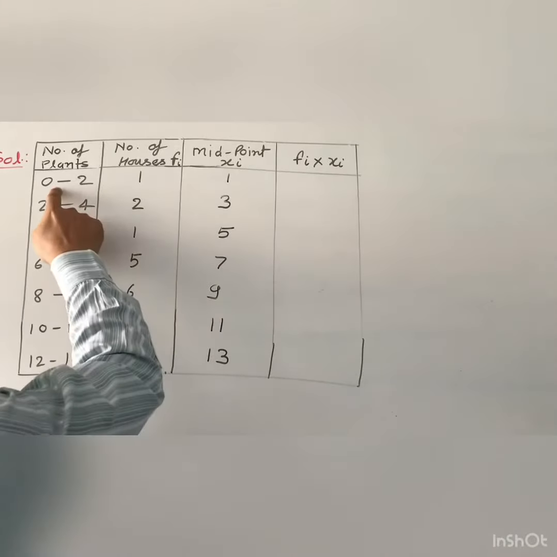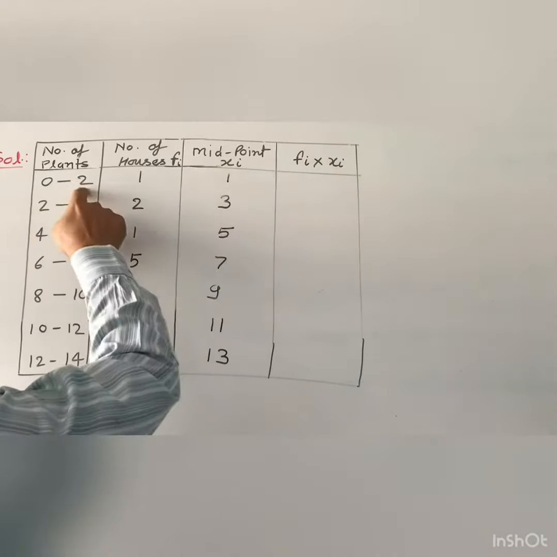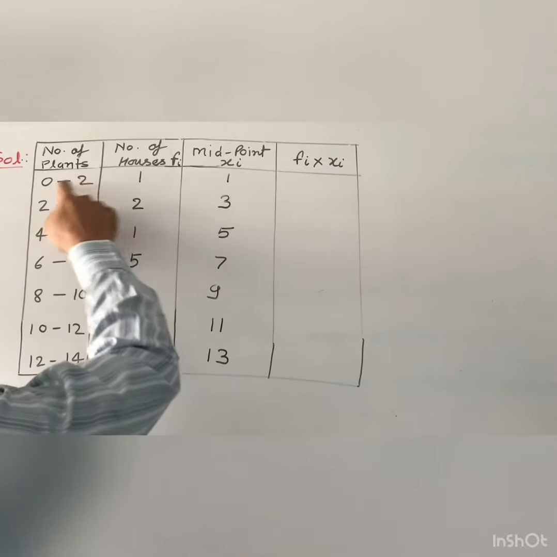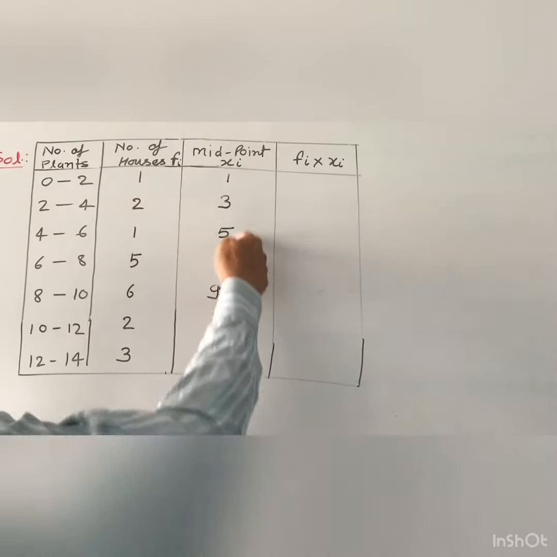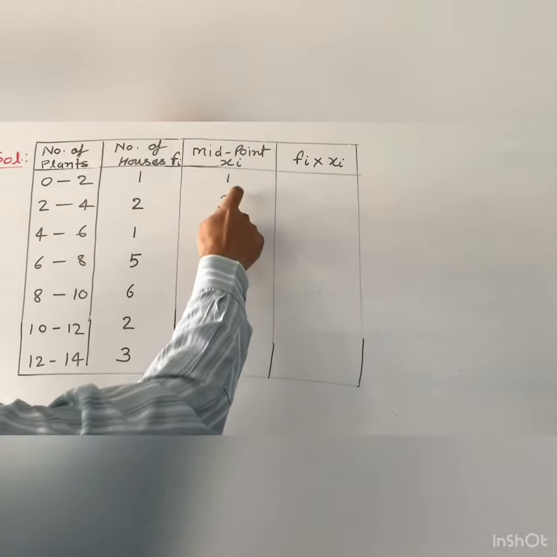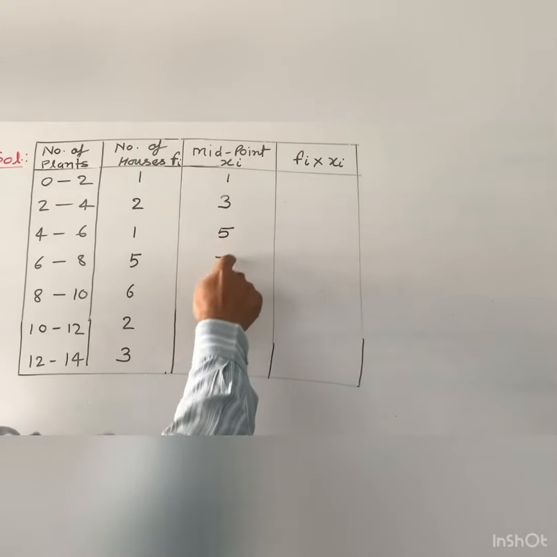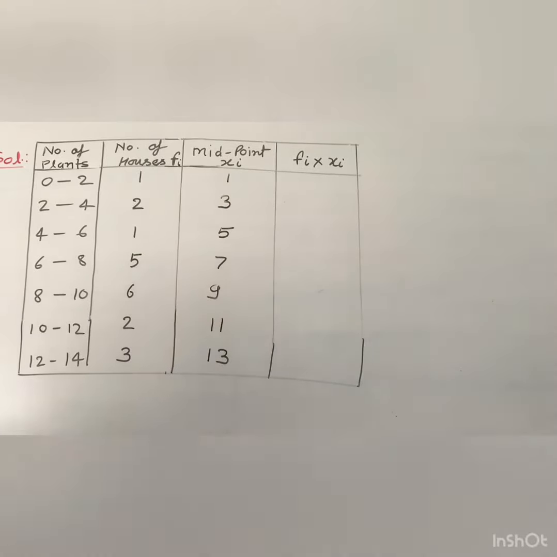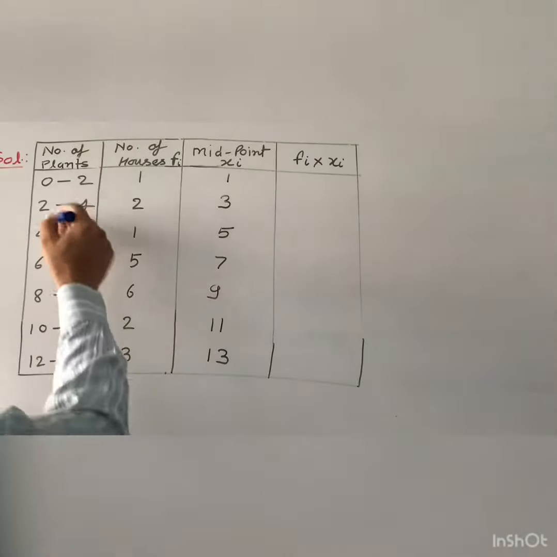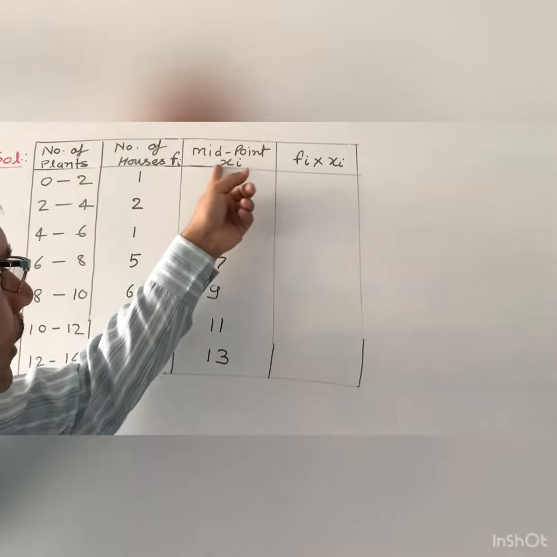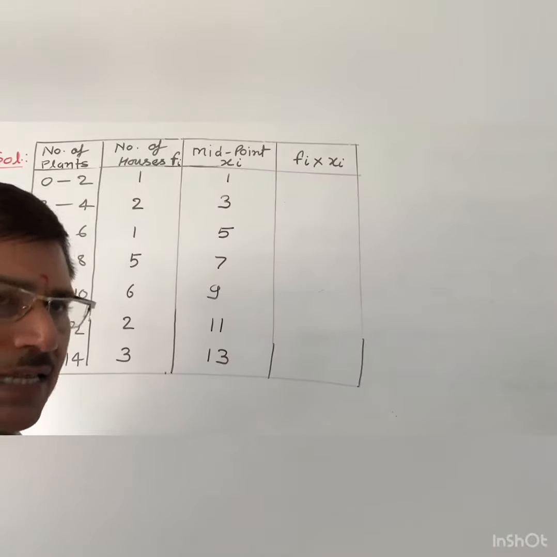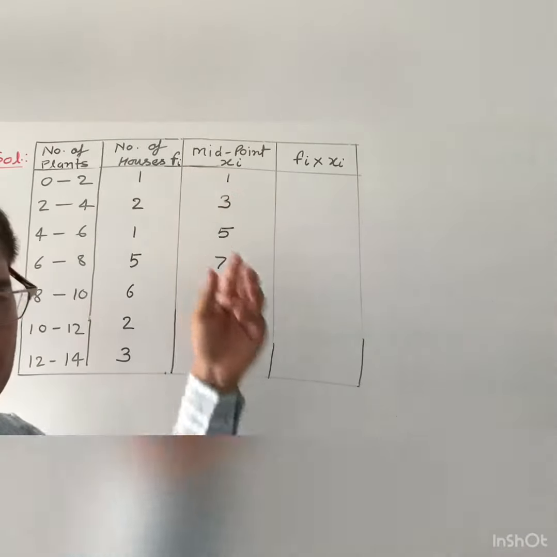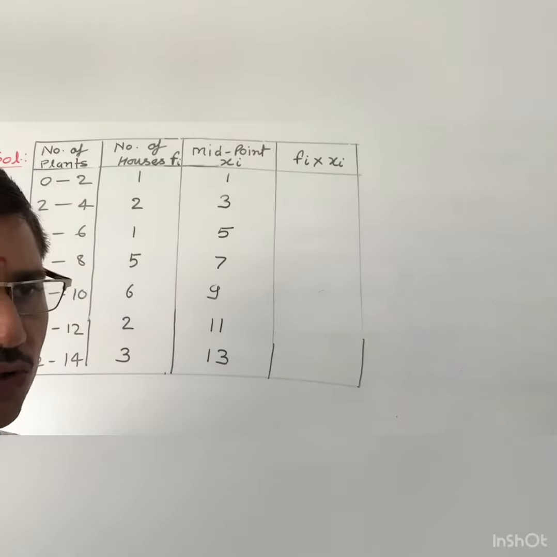So you will find only one class midpoint, that is 0 plus 2 by 2 means 1, and now you add the class size, that is 2, in all: 1 plus 2 is 3, 3 plus 2 is 5, 5 plus 2 is 7, 7 plus 2 is 9, 9 plus 2 is 11, and 11 plus 2 is 13. Okay, when you get the class size, then you will find only the first or second midpoint. After that you will add the class size to the first or second, and we will find the other values of x.